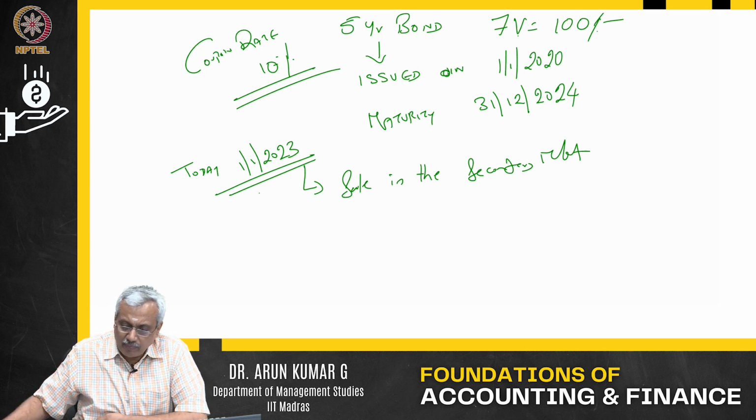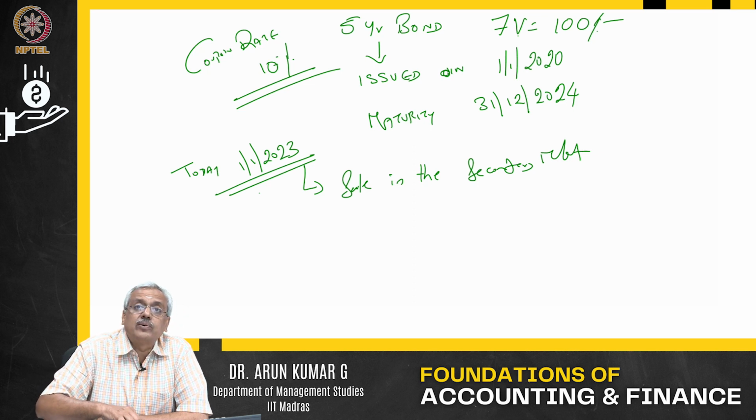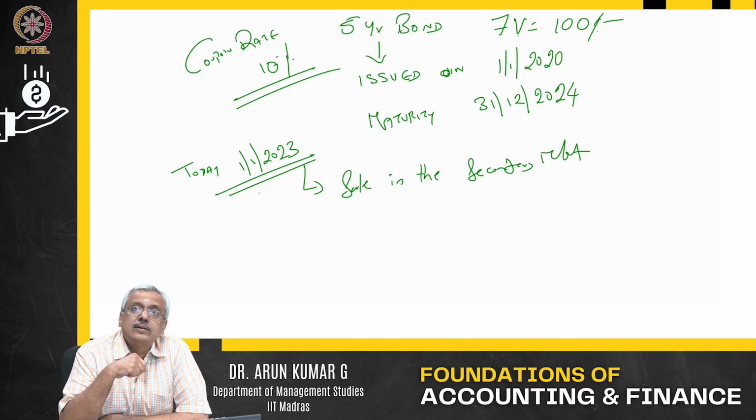Let me tell you that bonds, please note, are also tradable. Now, the company has issued a bond on 1/1/2020. Imagine I have bought that bond. I do not have to wait till 2024 to encash it. In between, if I want, I can sell that bond in the market. That is what we call the secondary market. Bonds are tradable.